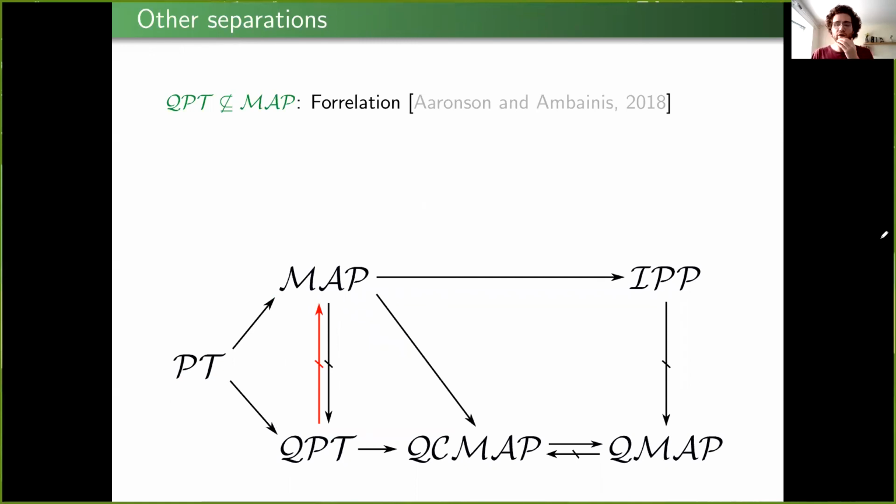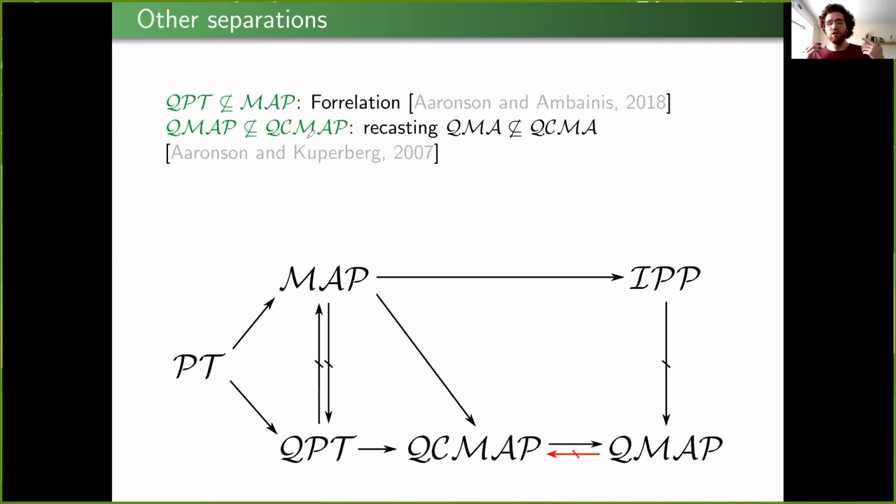Okay, so I'd just like to say a few brief remarks about the other separations. And again, if you're interested about these, please ask me in the live event. The first is the separation between testers and classical proofs of proximity, which comes from the property of forrelation. And in fact, Aaronson and Ambainis, in their original forrelation paper, show how this can be cast as a property testing problem. So using that, plus a few extra reductions, we can show that forrelation is easy for quantum testers, but hard for MAPs.